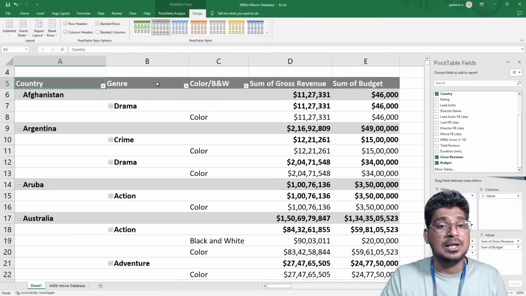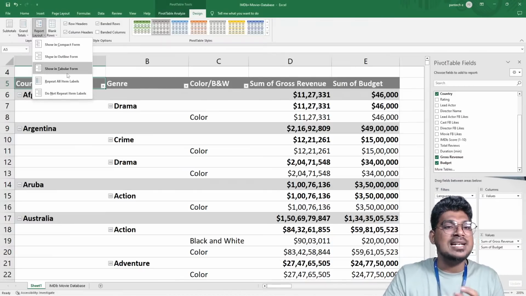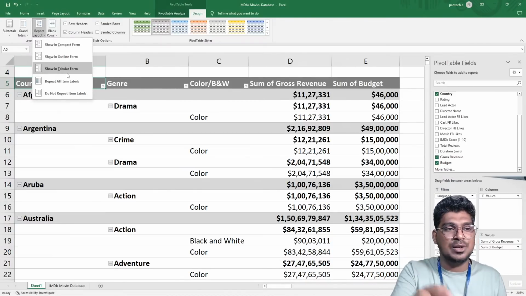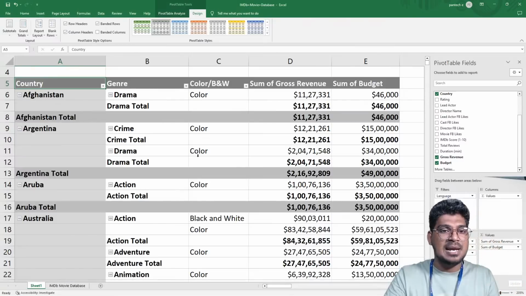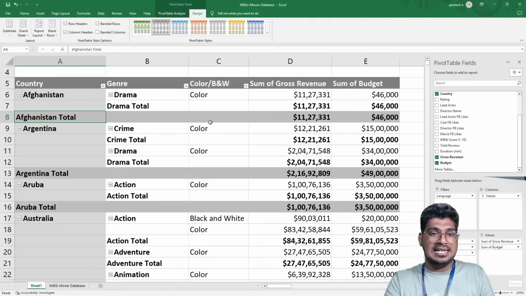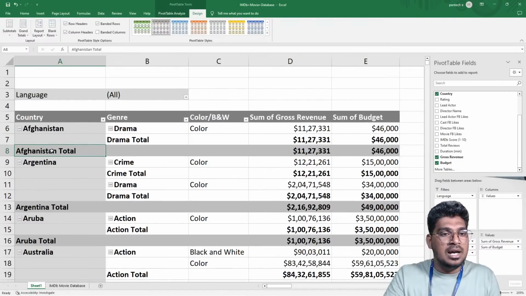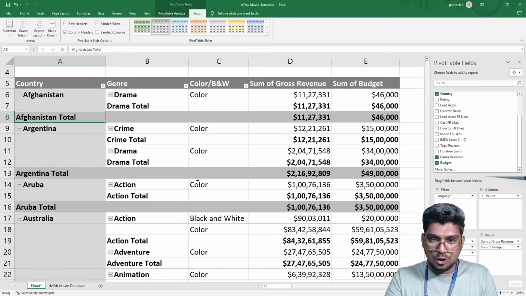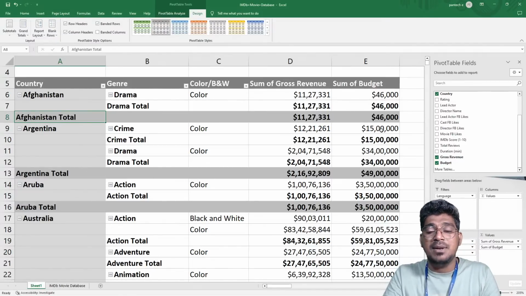So this is how it is going to be made. And for example, the tabular format I will discuss with you in future cases, but you can see this one in a tabular format. It looks pretty good to see this data in a tabular format. For example, Argentina and Argentina total, because it is in a tabular format, it shows the value for these things.